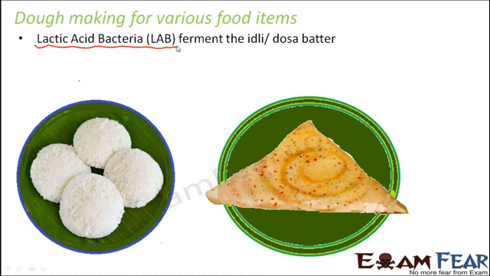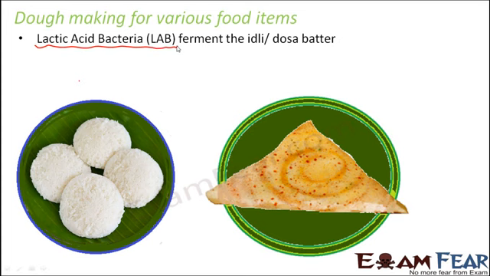Now, it is not just lactobacillus which falls under lactic acid bacteria. There are many other bacteria which fall under this group. Now, these same kind of bacteria which help in the process of curdling, they also help in fermenting the idli or dosa batter. What are the ingredients of the batter?